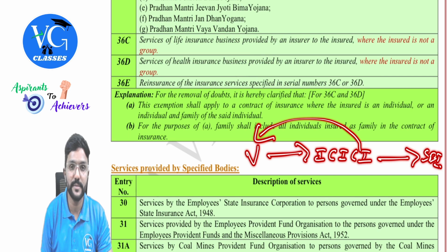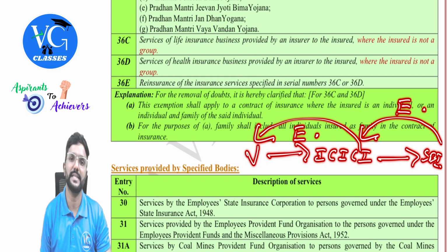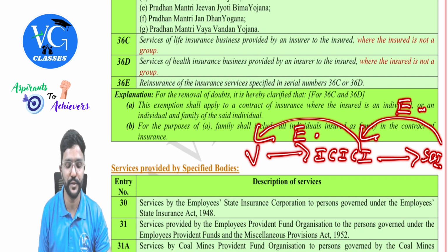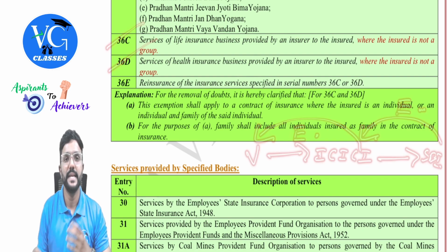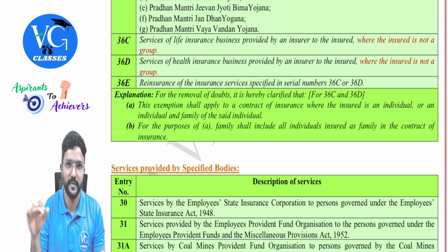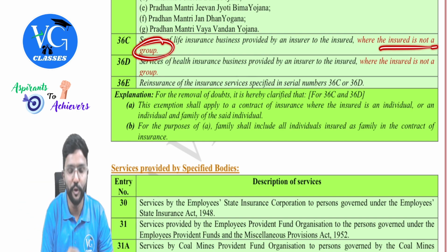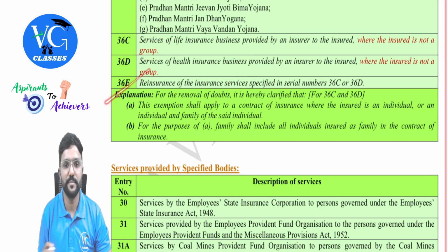So ICICI is providing the insurance services to Vikas. Is it exempt? Yes. They are in turn receiving the insurance services from SBI. Is that also exempt? Yes, guys. Even reinsurance services with respect to whatever is covered in entry 36C or D, both life as well as health, is exempt. Fine. So here they have told it should not be for a group, so there is an explanation provided for that.